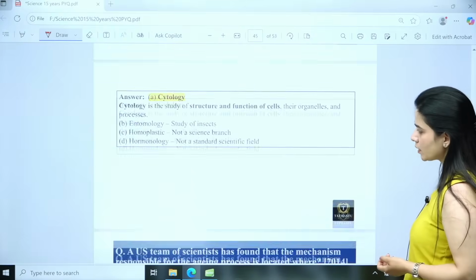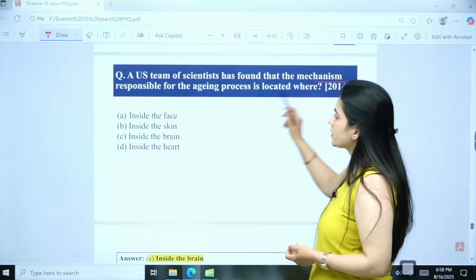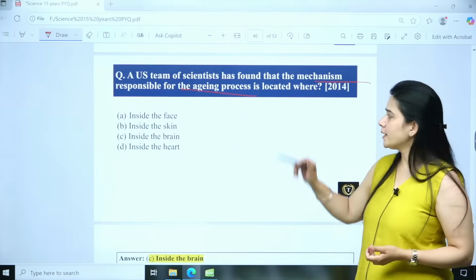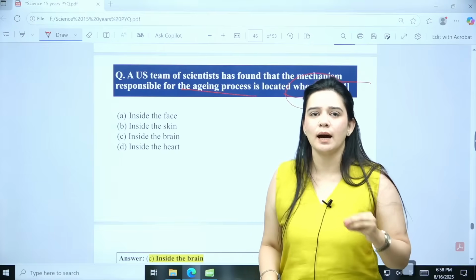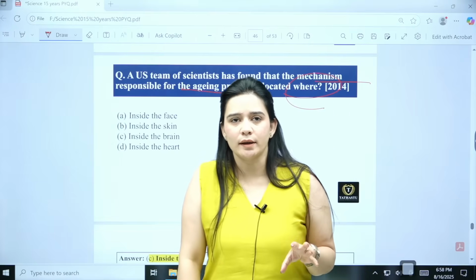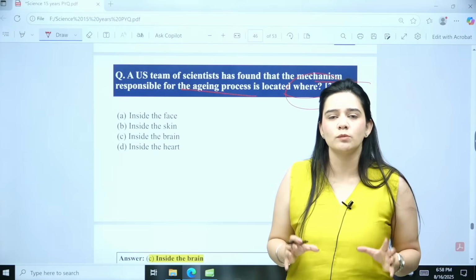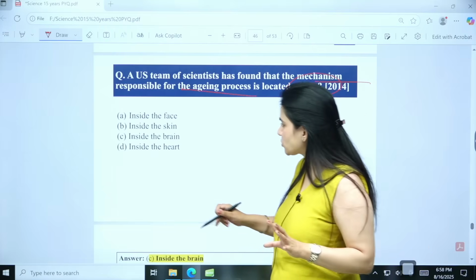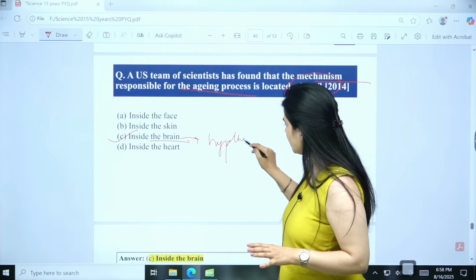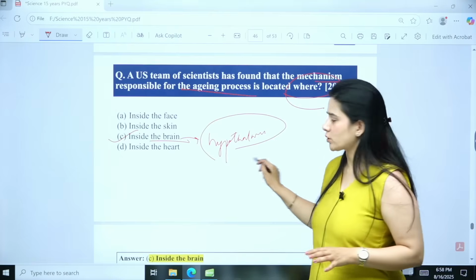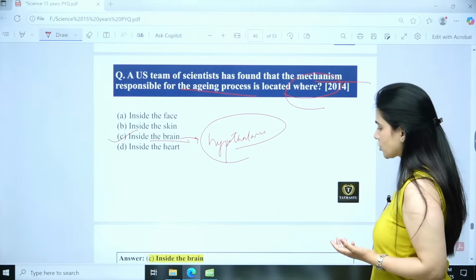Then a US team of scientists has found that a mechanism responsible for the aging process is located where? Everything that happens in the body is usually centrally located. So the aging process is also controlled from our central nervous system, or I would say the brain only. It is the hypothalamus that is responsible for controlling the aging process due to the release of certain hormones. So it's a centralized functioning.